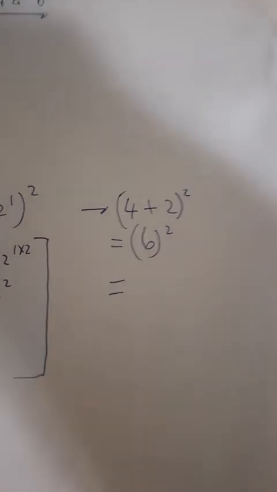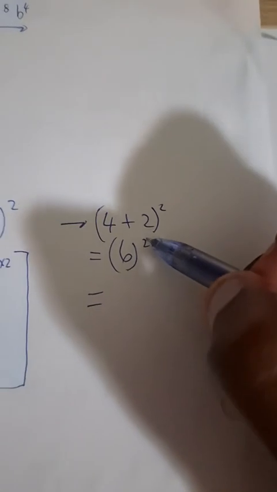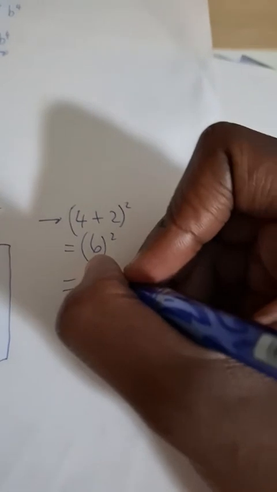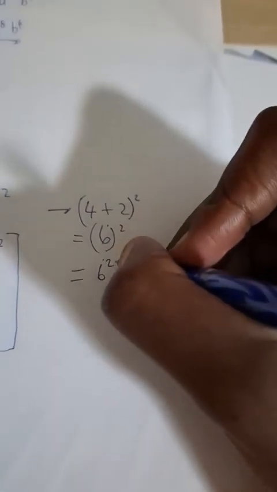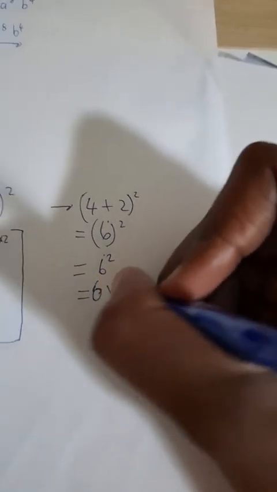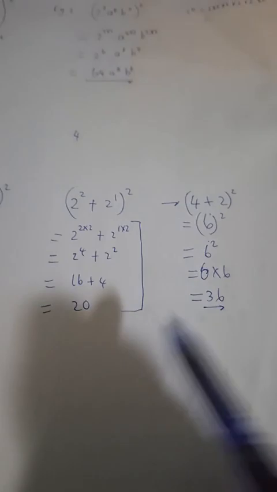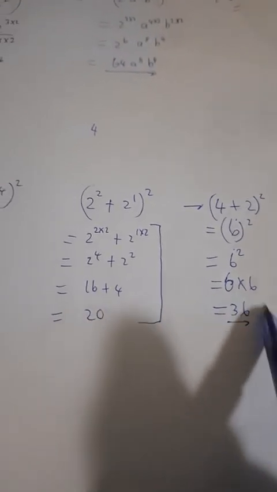Thank you, Yaya. Pio. 6 to the power 2 is not 12. Guys, let's be careful. Remember, what did I say? The exponent simply tells us how many times we need to multiply a particular number that's given by itself. So 6 squared, if we apply now the square, it's simply like saying, we know 6 is raised to the power 1. So it's like saying 1 times 2 in the exponent. 6 to the power 2, guys, is simply what? 6 times another 6, which is equal to what? To 36. Can you see the difference between this answer, 20, and this true answer, 36?